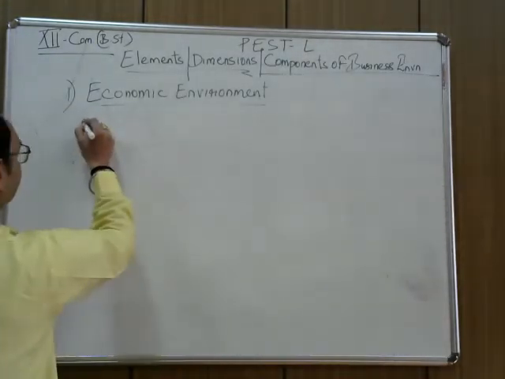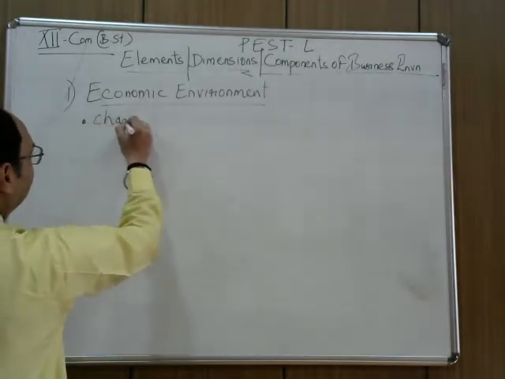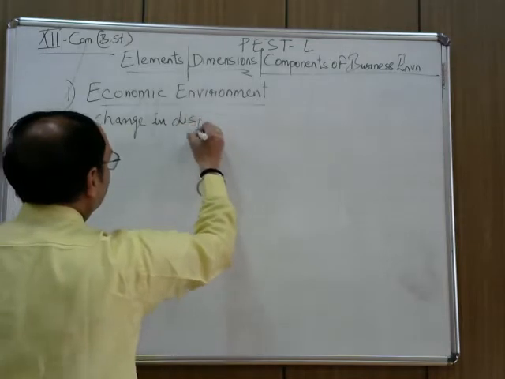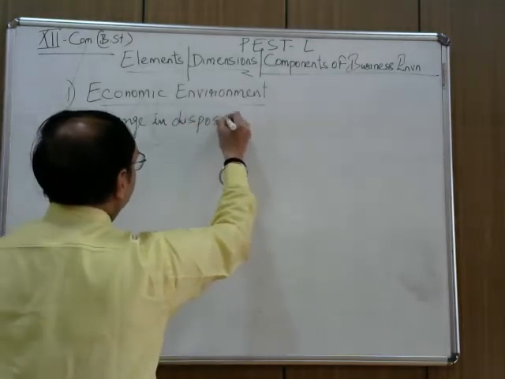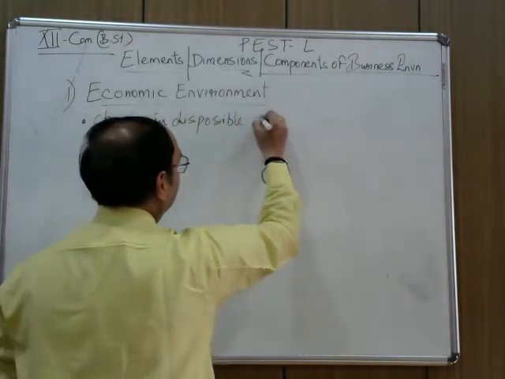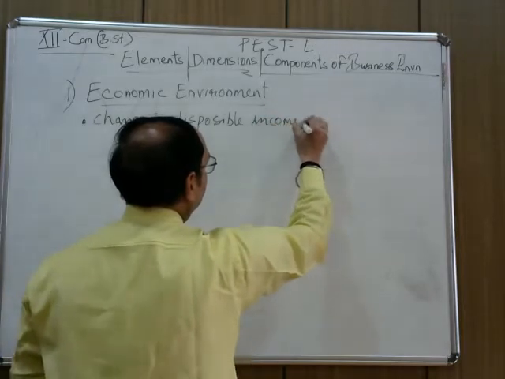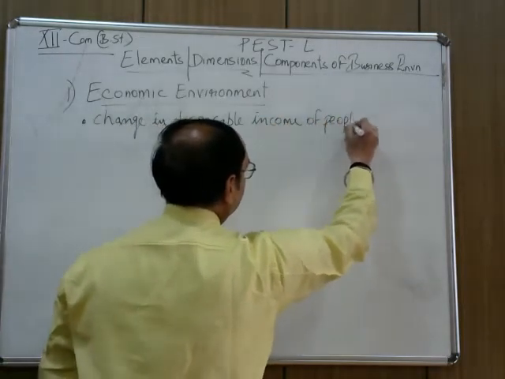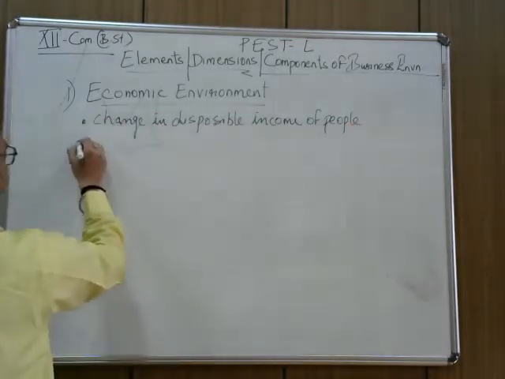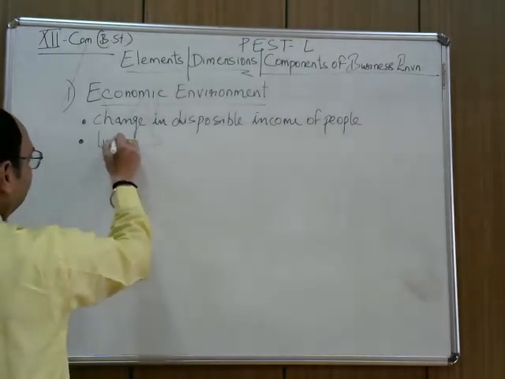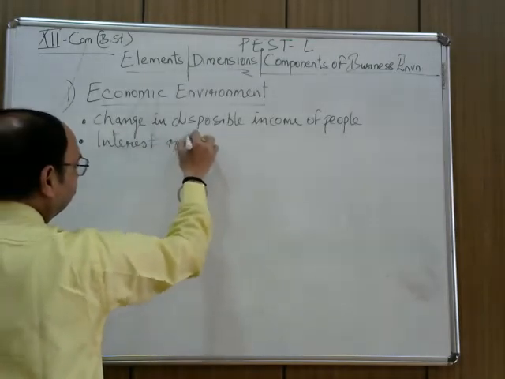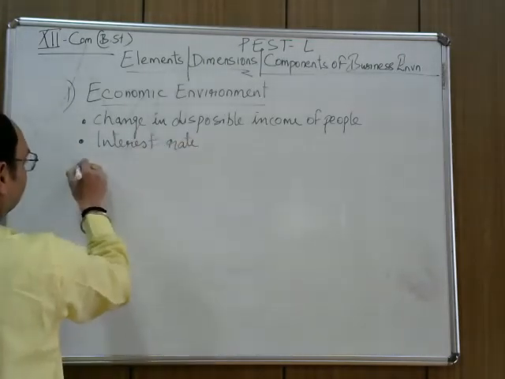One thing is change in disposable income of people. This is one indicator. Interest rate can be another.